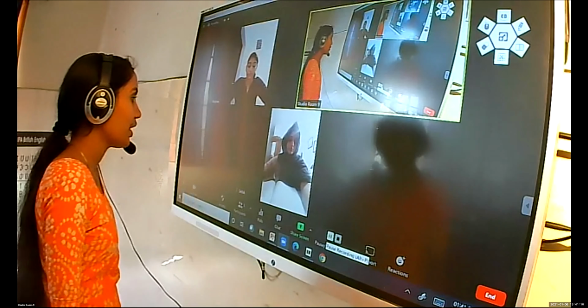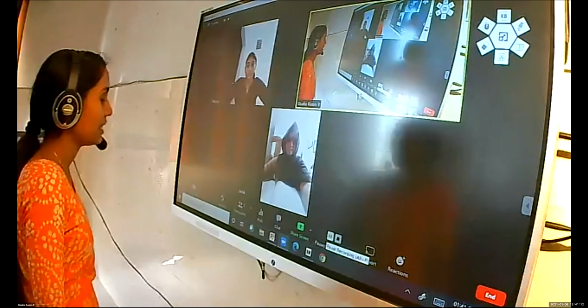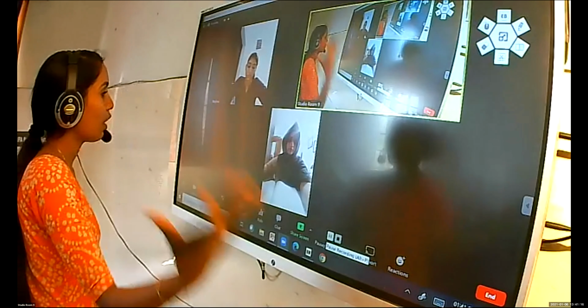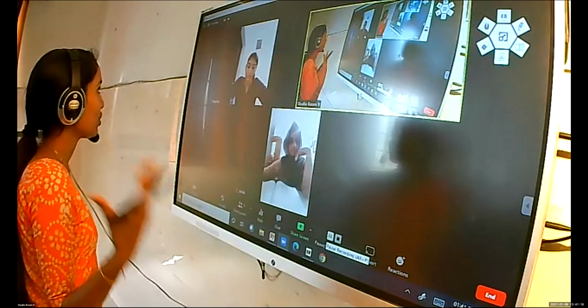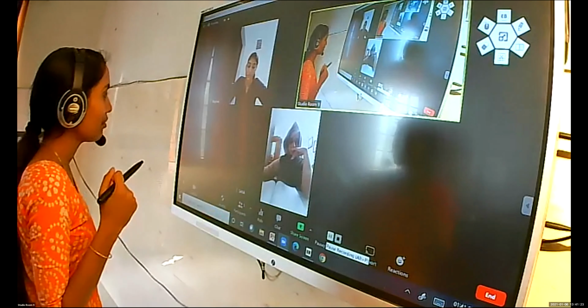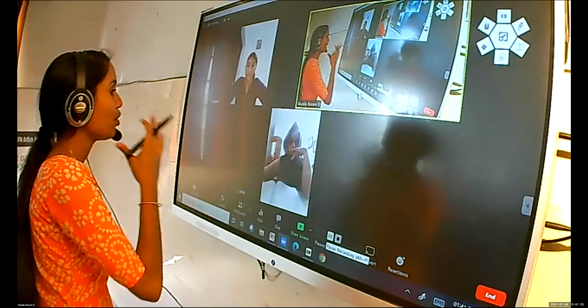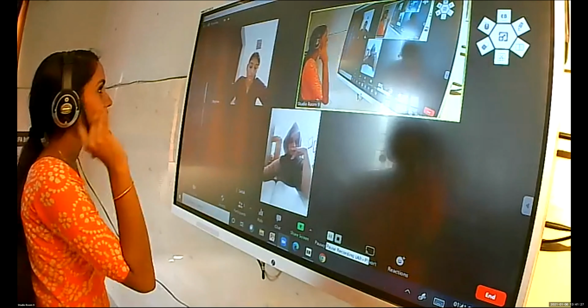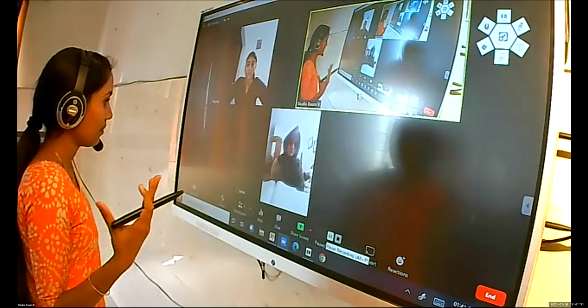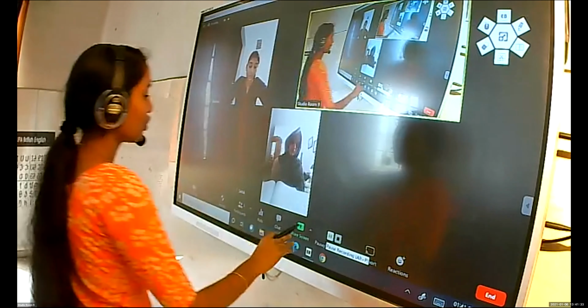So 0 to 2 years, the infant, is the sensory motor stage. The infant uses the senses to explore the environment and to gain information from the environment. That is the sensory motor stage. He uses senses and some motor skills to learn the physical environment. That is from 0 to 2 years.